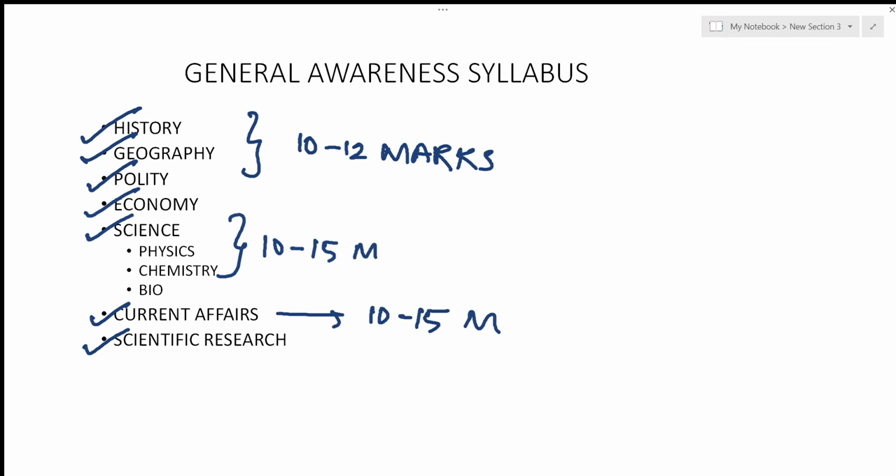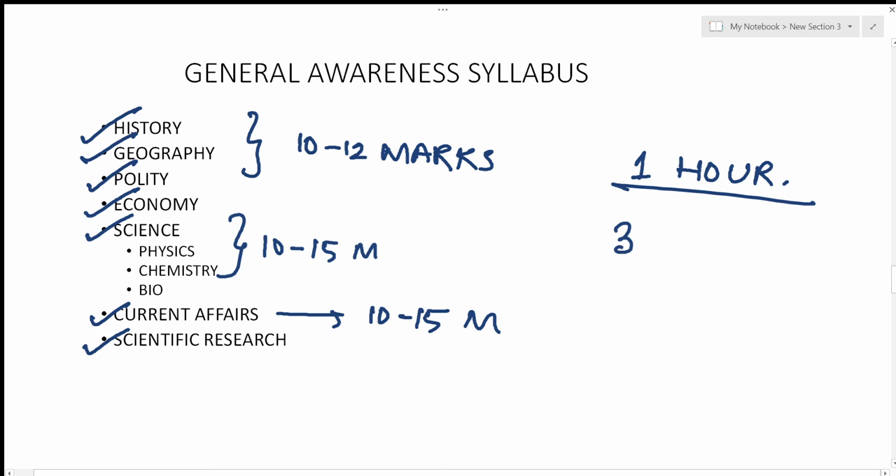You have a lot of publishers who sell books for this particular syllabus for other examinations as well. Just go through them and just go through the outline. Just give 1 hour every day for the general awareness syllabus, and after, let's say, 3 months, you would be good enough to get at least 25 to 30 marks in this particular section.